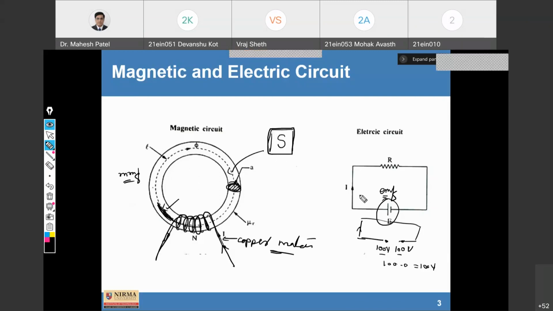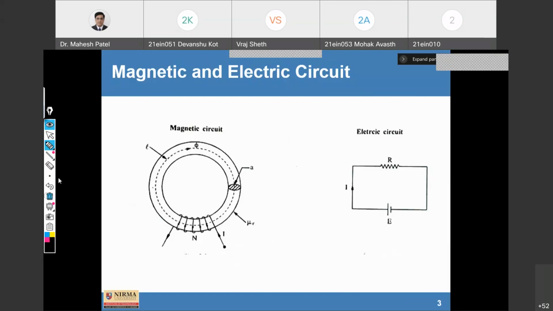Reluctance S. Fine. Similarly here, for resistance R, we know that current is V by R. So similarly, there is an equation of reluctance also that we will discuss, and we will compare both things. Let us compare one by one, because in examinations, the comparison of magnetic and electrical circuits is always asked.